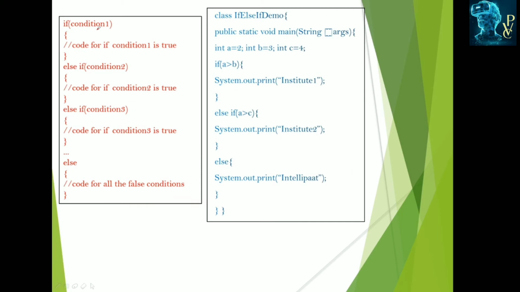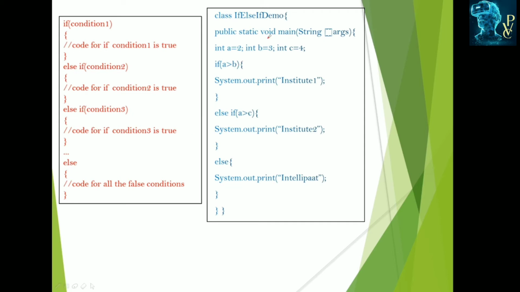If condition 1, there is code for condition 1, this is the true block. Else if, we have to check the next condition only when the previous condition is false. If this condition is false, it checks for condition 2, and if true, it executes. If condition 2 is also false, then it checks for condition 3. Likewise it checks. If all others are false, then it executes the final else.